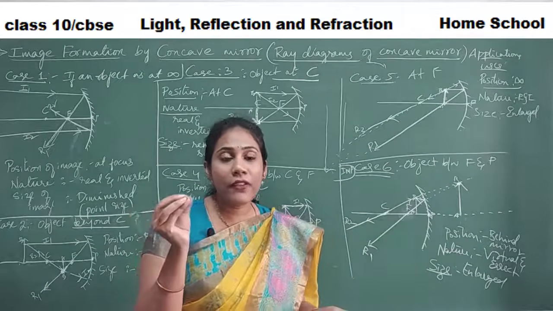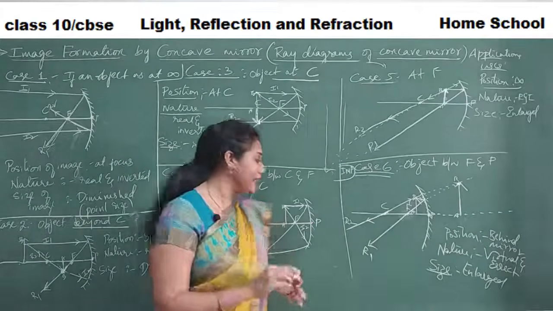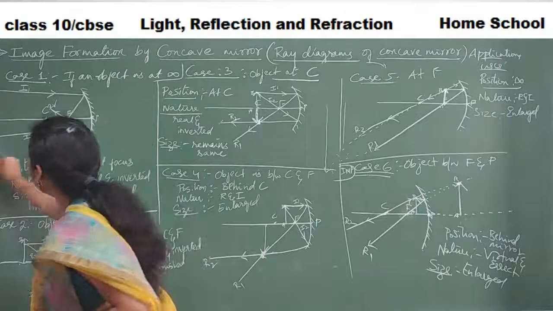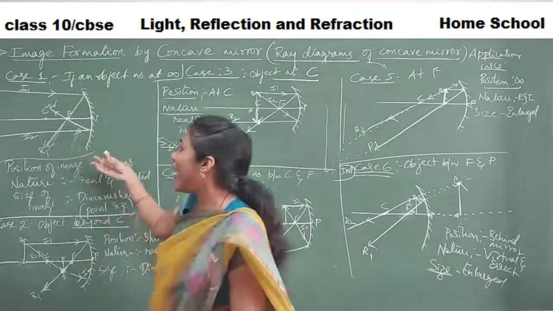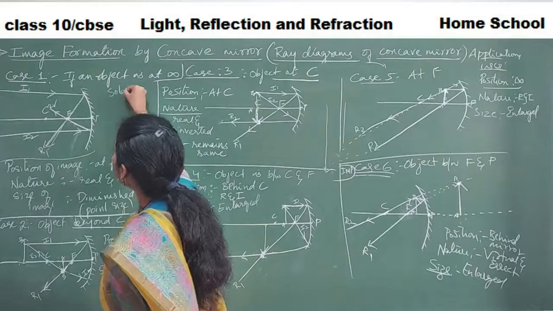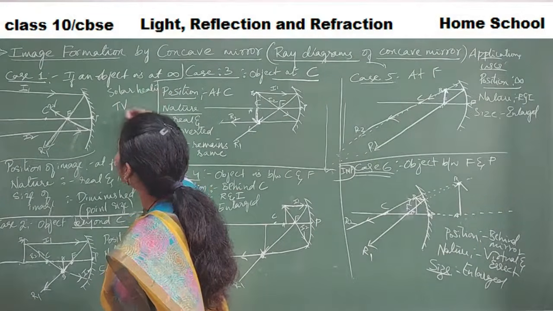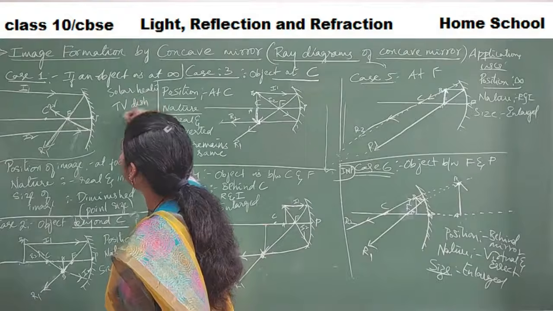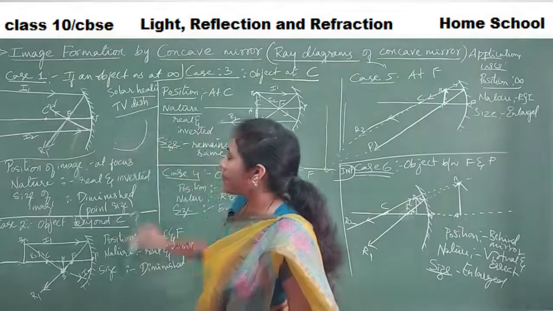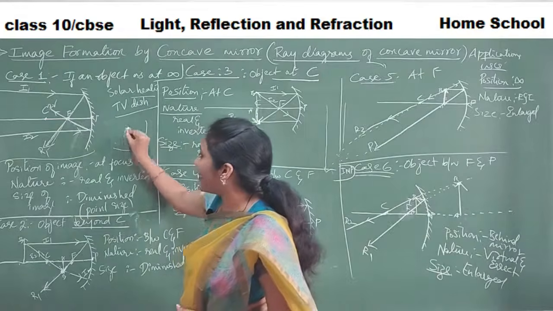First and foremost, I will take up solar heaters. From these ray diagrams, I can explain how a solar heater works, as well as a dish TV. See, what is the shape of a solar heater, guys? It would be something like this, and here some vessel would be fixed at the center.